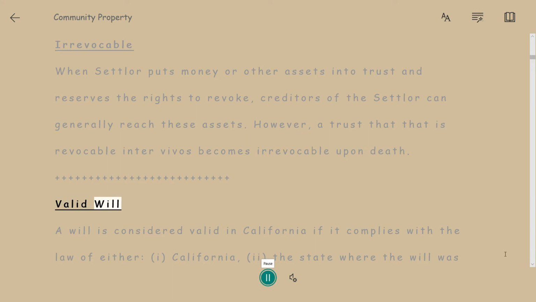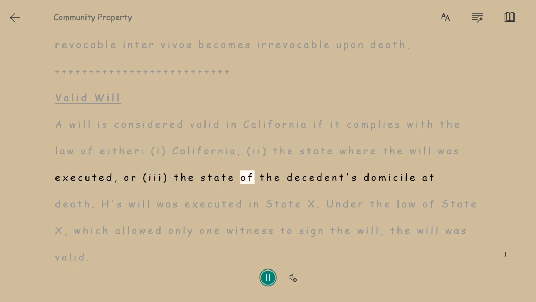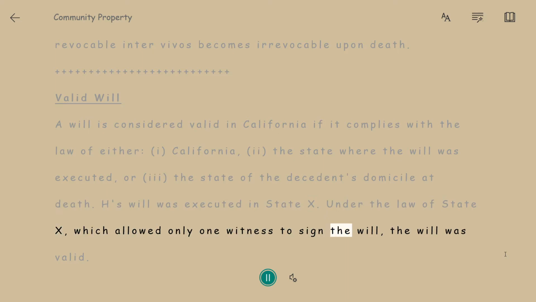Valid will. A will is considered valid in California if it complies with the law of either 1. California, 2. The state where the will was executed, or 3. The state of the decedent's domicile at death. H's will was executed in State X. Under the law of State X, which allowed only one witness to sign, the will was valid.